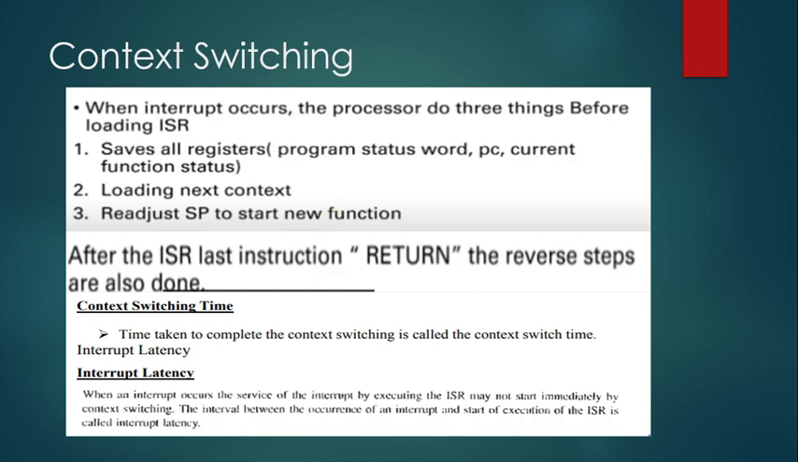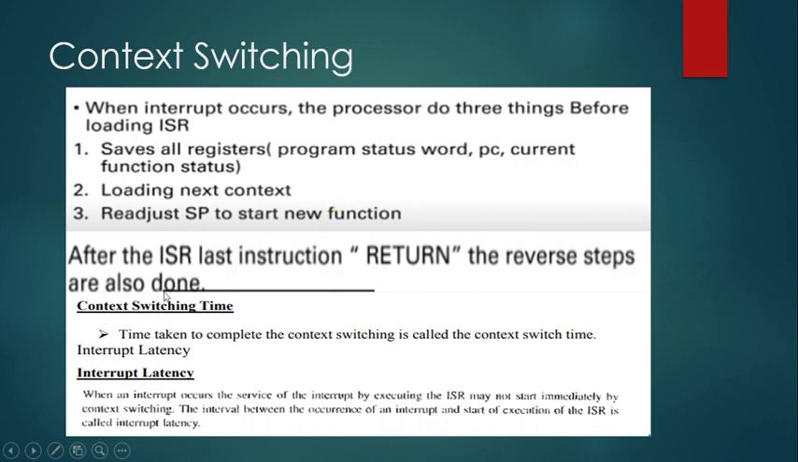So these two processes together are called context switching. That is, switching from the current program context to the interrupt context, which is the three steps mentioned here, and again switching back from the interrupt context to the normal program context. So these two switchings are jointly referred to as context switching. Remember these steps.